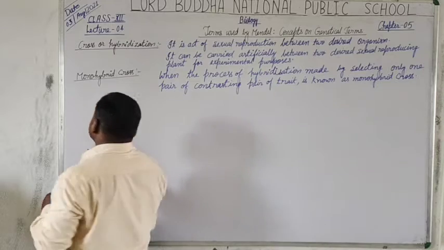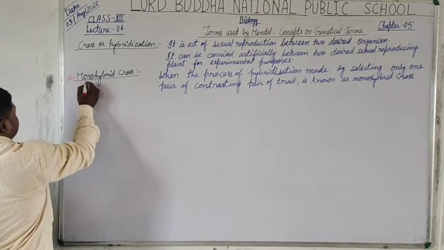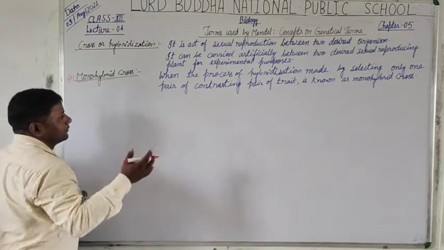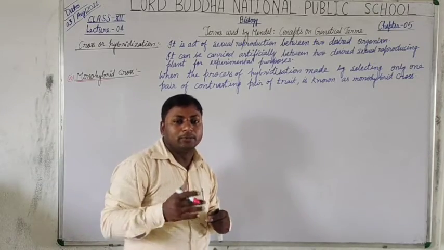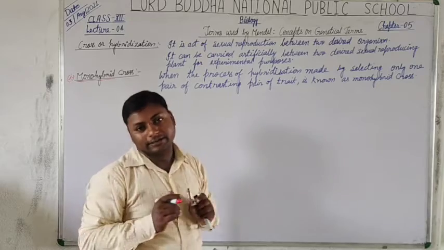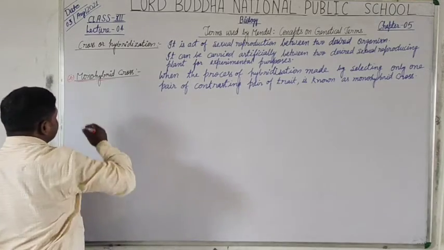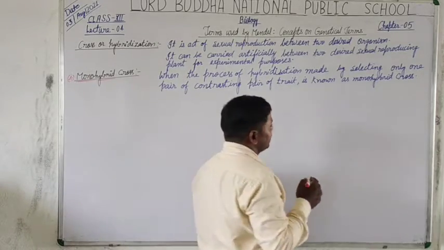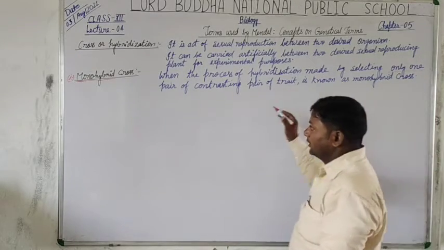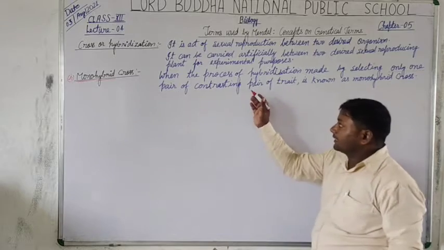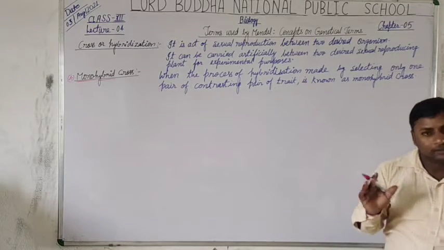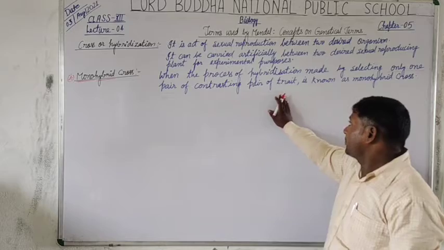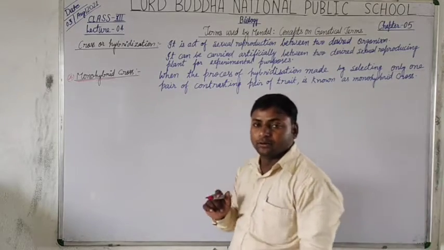As the term monohybrid clearly explains, mono means single and hybrid means the desired transfer of gametes between desired organisms. So here monohybrid means the selection of only one trait from a contrasting pair of alleles, or you can say a contrasting pair of characters or traits. This is called a monohybrid cross.